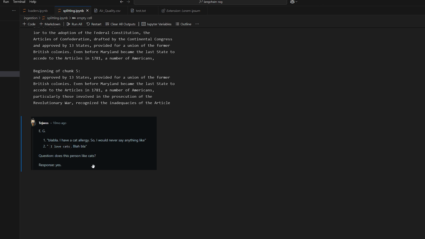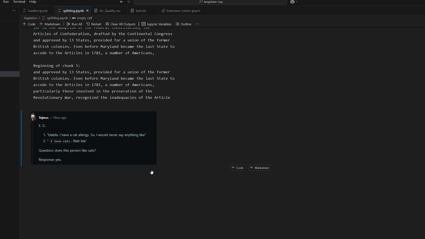So all that means is that if you don't have overlap, you lose important contextual information. In this case, it was the beginning of the sentence, "So I would never say anything like, I love cats." So that is why we need overlap between our chunks, okay?